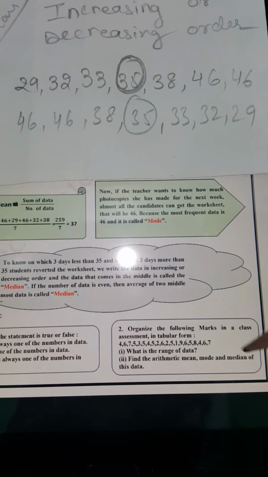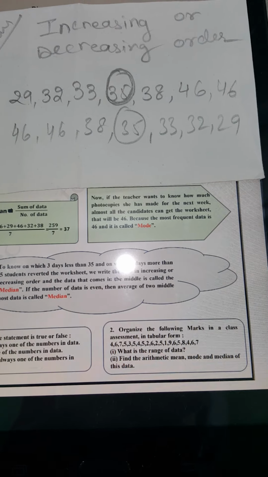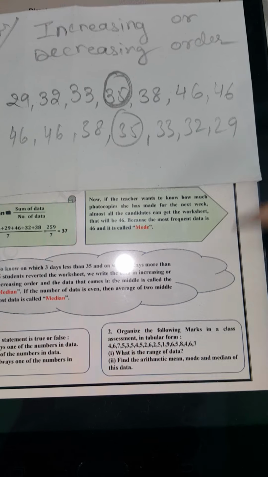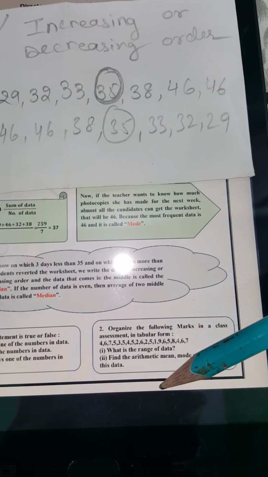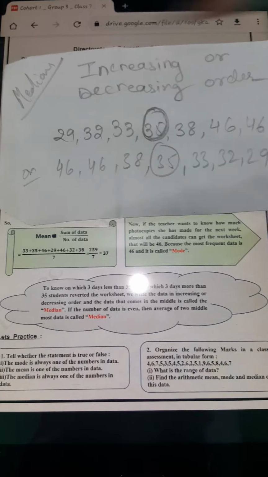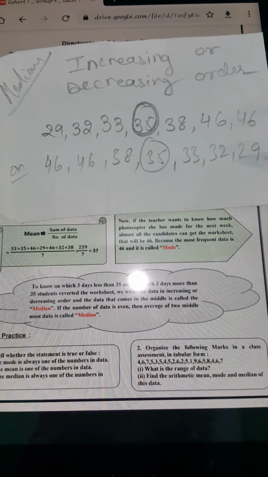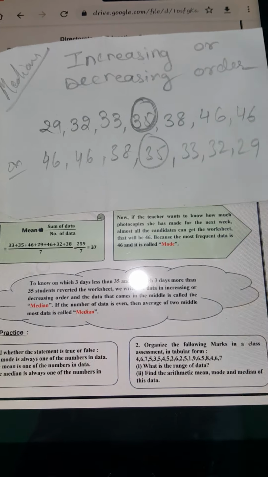In this question we will arrange the data in increasing or decreasing order and then subtract the lowest from the highest. Now find the mean, median and mode. This you have to do yourself. Like above, we found the mean as the average, adding up and dividing by the total number of data. Then the mode, the highest occurring element, and the median, the middle term.